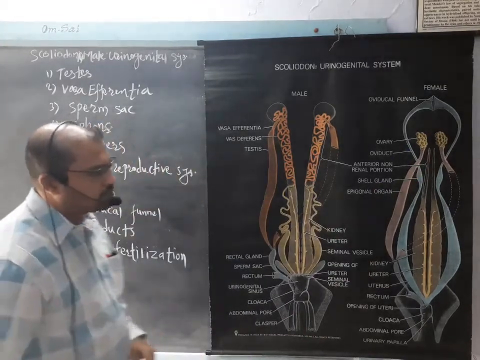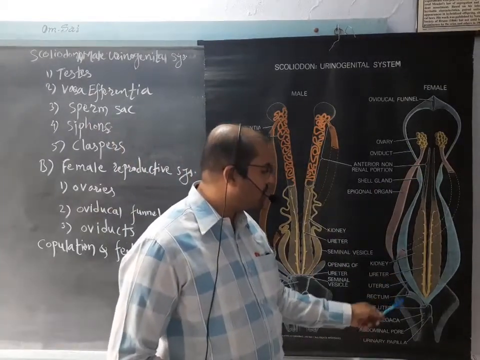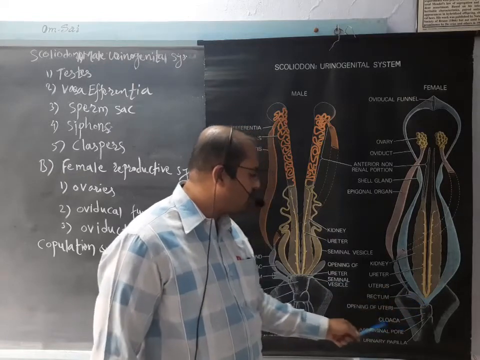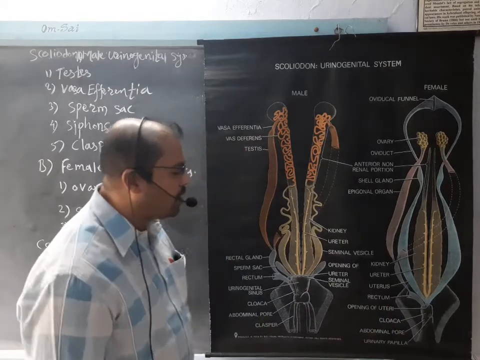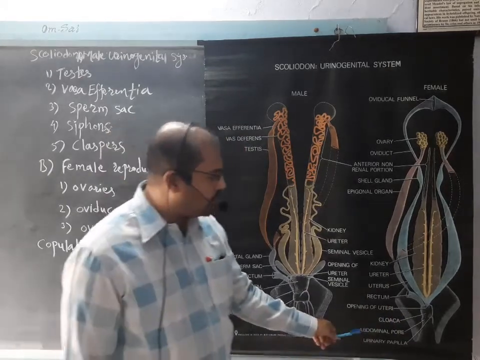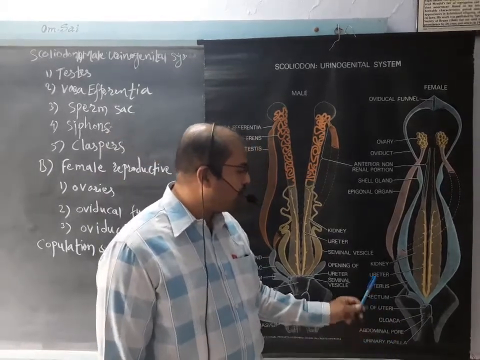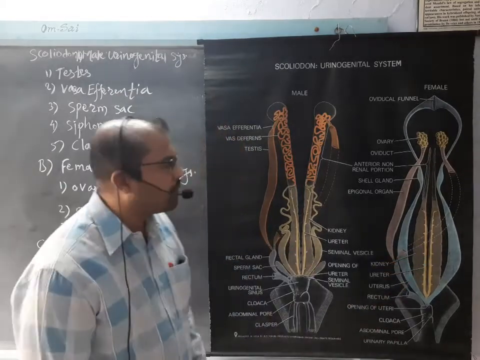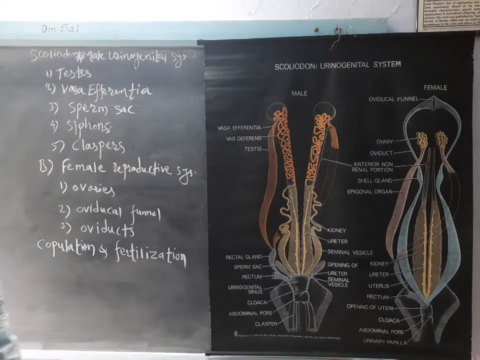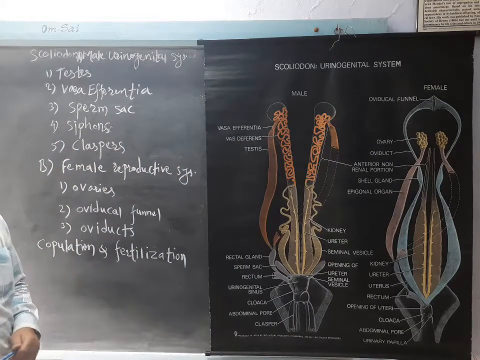Then the eggs pass into this uterus, and from this uterus it opens into the cloaca. This is the opening of the uteri. This is again the abdominal pore, urinary papilla, and the ureters and kidneys are present at the center. So likewise this is the female reproductive system.